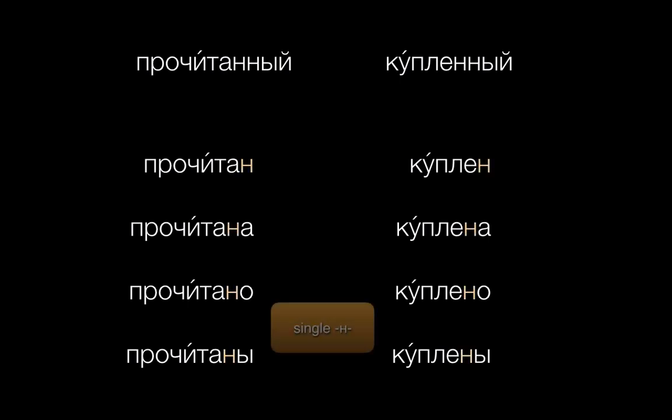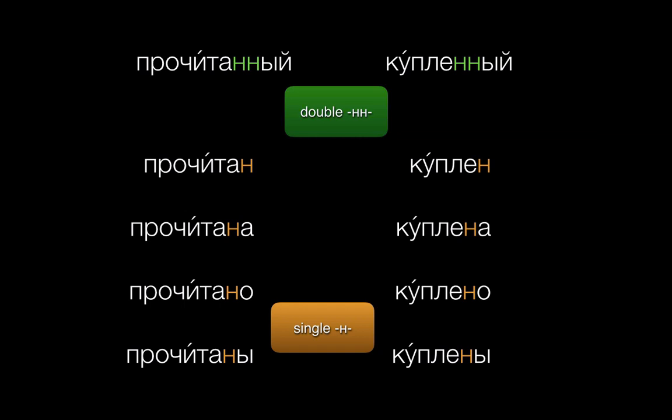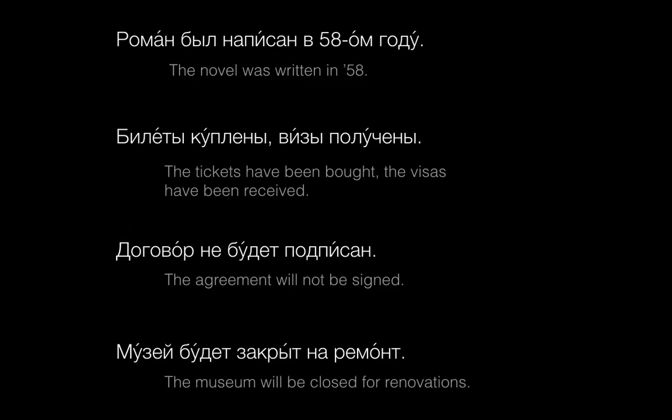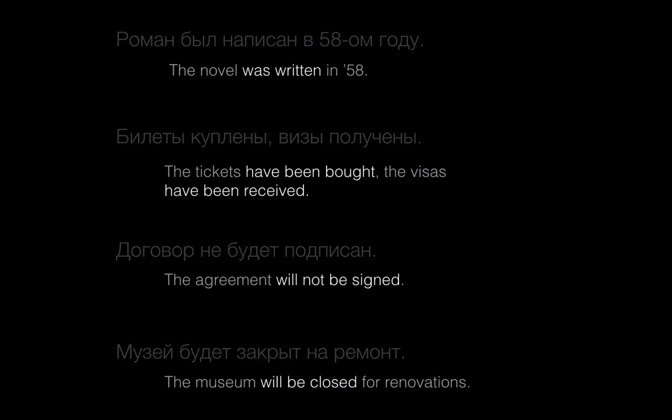The short forms of type 3 participles, those formed with the -т, look just like you'd expect a short adjective to look. You don't see an ending in the masculine. We have -а in the feminine, -о in the neuter, and -ы for plural. Like other short adjectives, they never take case endings, since they always refer to the subject of the Russian sentence anyway. Types 1 and 2 have these same short endings after just a single н. We can contrast that to the long forms, which have the double н.